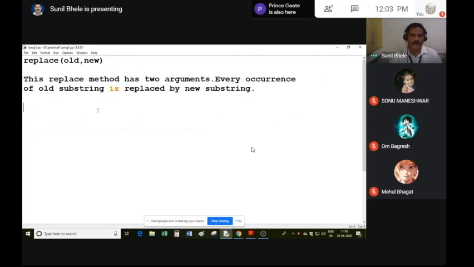Note down the purpose of this replace method. Every occurrence of a string means, suppose a string contains A and you want to replace all occurrences of A by B, then you can use this replace method.